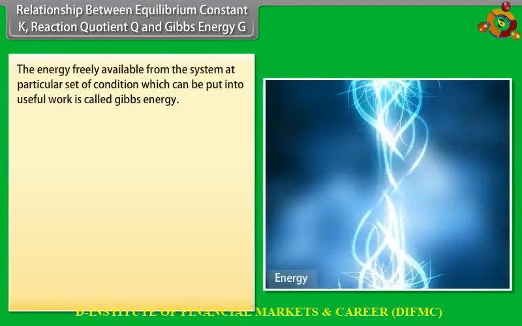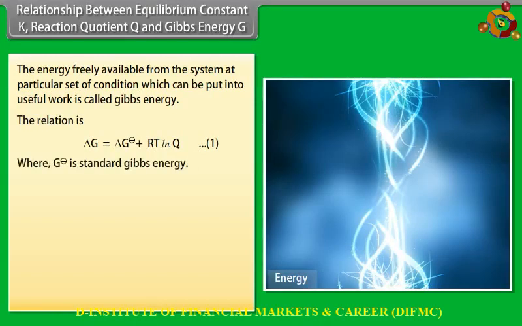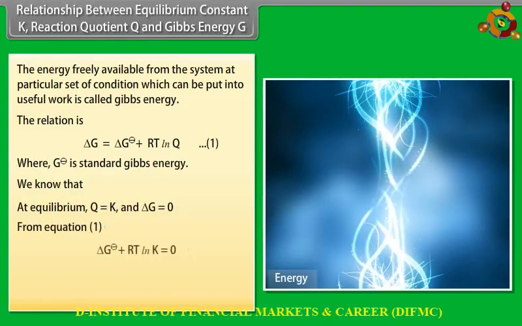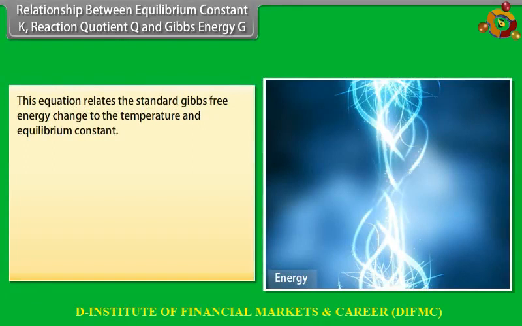Relationship between equilibrium constant K, reaction quotient Q and Gibbs energy G. The energy freely available from the system at a particular set of conditions, which can be put into useful work, is called Gibbs energy. The relation is, name it as equation 1, where ΔG° represents standard Gibbs energy. We know that at equilibrium Q is equal to K and delta G is equal to 0 from equation 1. Rearranging gives, this equation relates the standard Gibbs free energy change to the temperature and equilibrium constant.